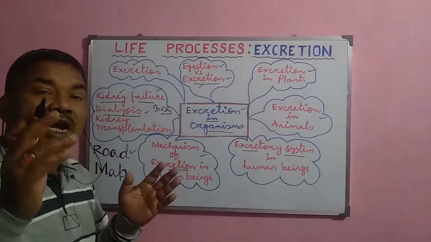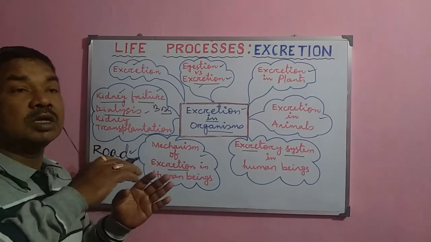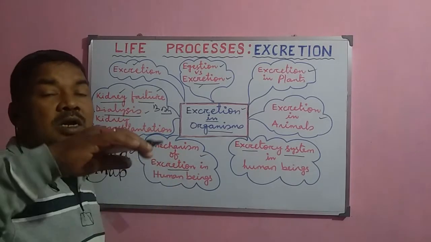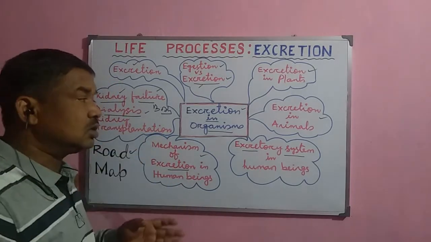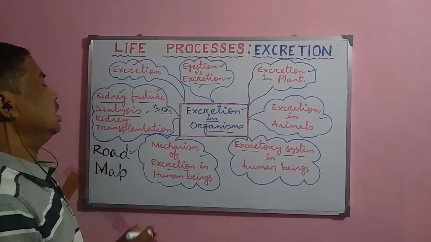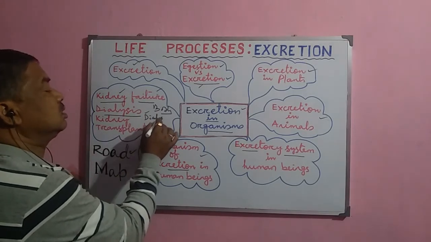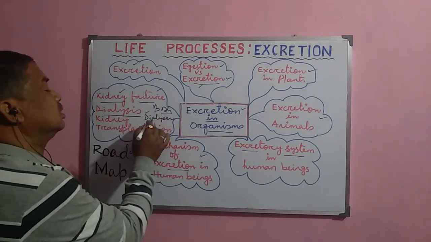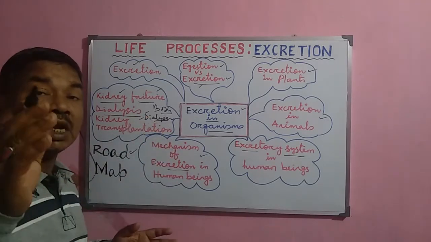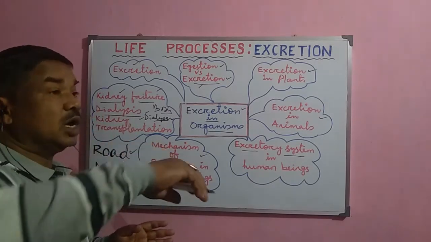There are dialyzers, or artificial kidneys, where the blood is taken out and the waste materials are filtered there. After that, the blood is taken into the body again. This is called dialysis. The machine by which dialysis occurs is called the dialyzer, also called the artificial kidney, where the toxic wastes are filtered by taking the blood to the outside.